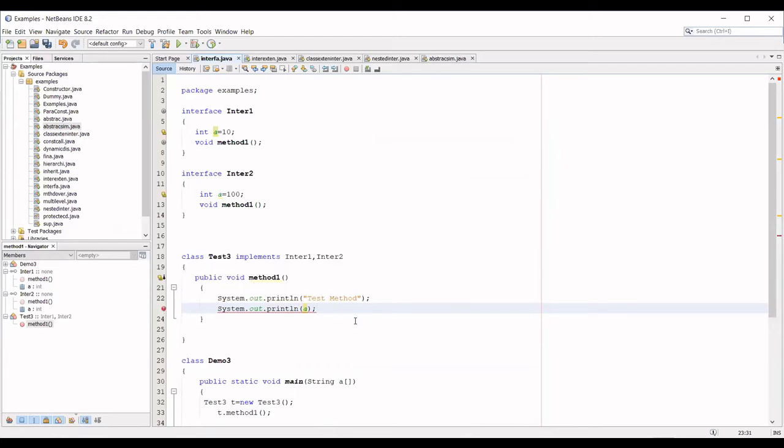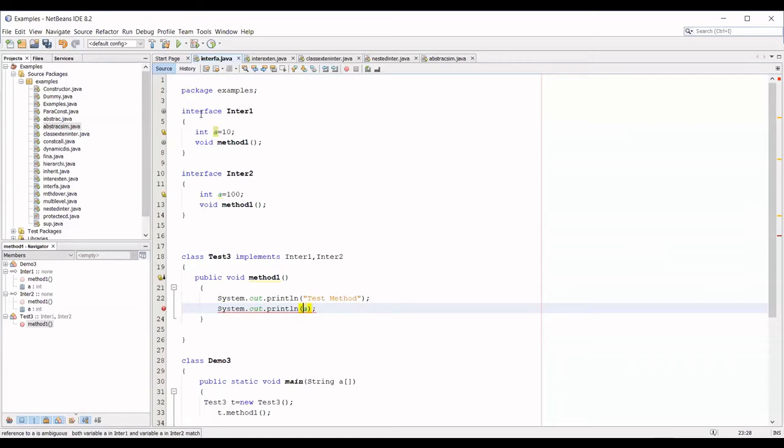Now by default, I told you the variable will be public, static, final. Public means outside the interface also anybody can access it. Final means you cannot change the value, and you need to initialize the value in the interface. What does static mean? We can access it by class name or interface name, ma'am. Yes, that's it. If it is a static method or static variable, it can be accessed using the class name.